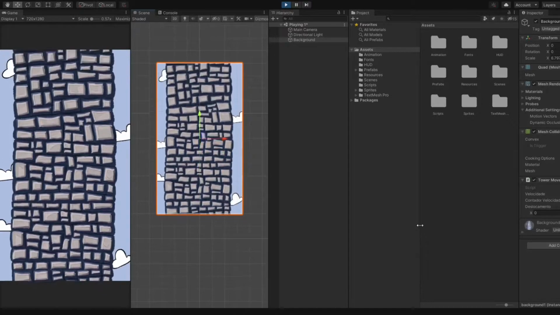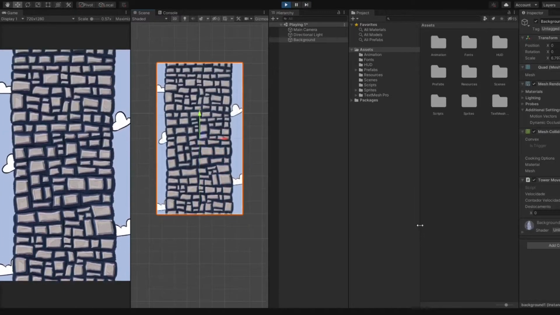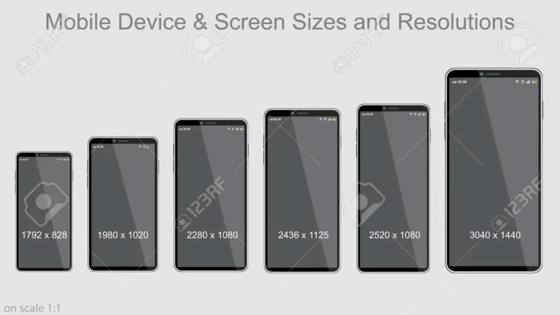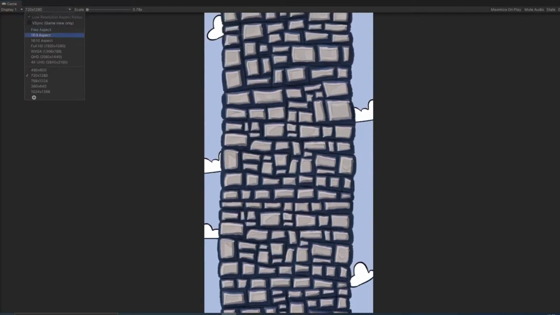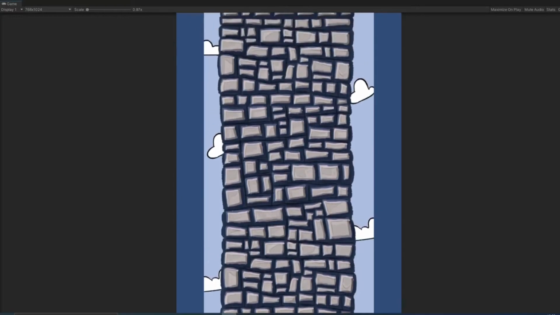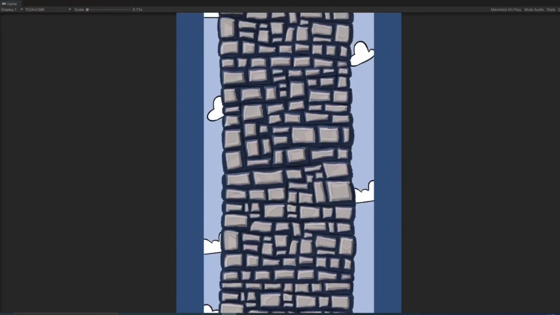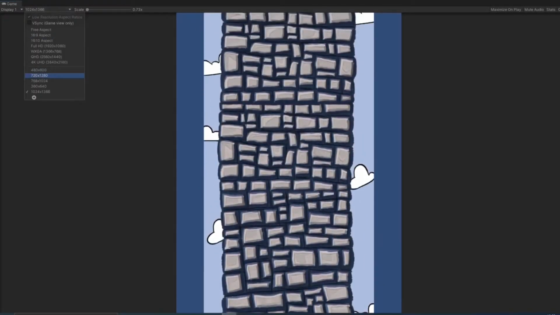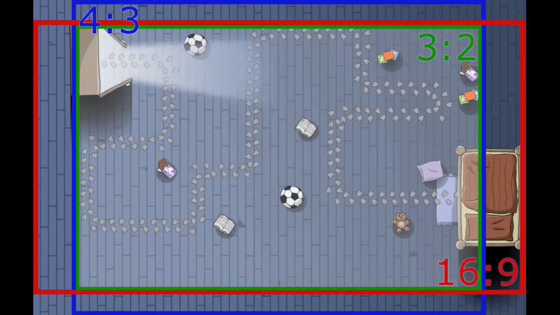And that is when I realized I knew nothing about resolution. This resolution wouldn't work on different screen sizes. When you change the screen size, these blue bars appear because the image doesn't fit all the screen. The best strategy is to leave some space on the image that can be cut when you change the screen size. So naturally you don't put important stuff on the edges of the sprite.